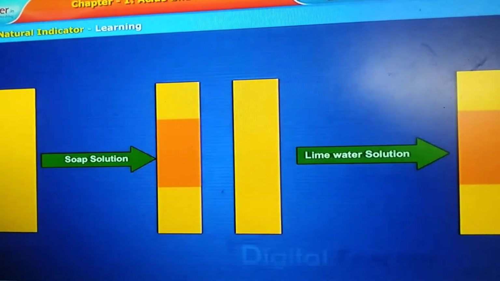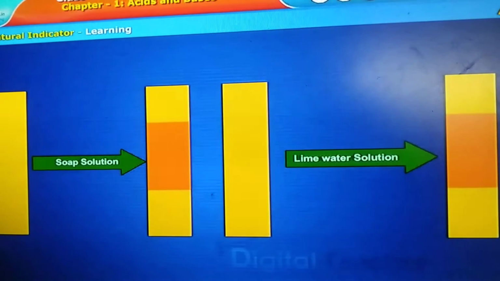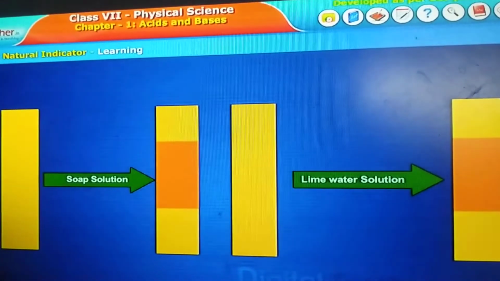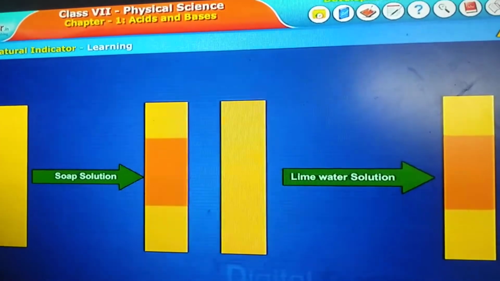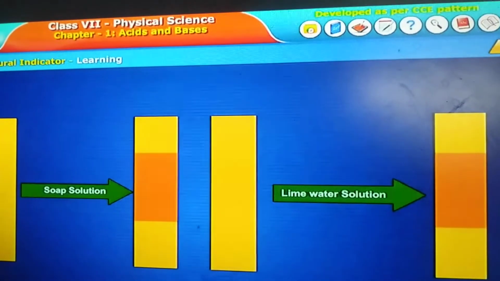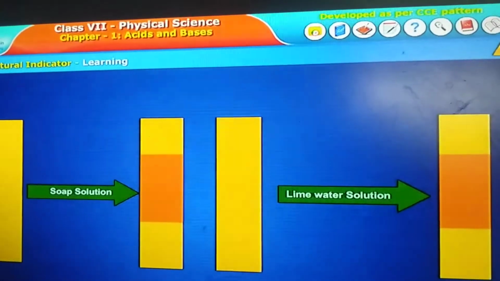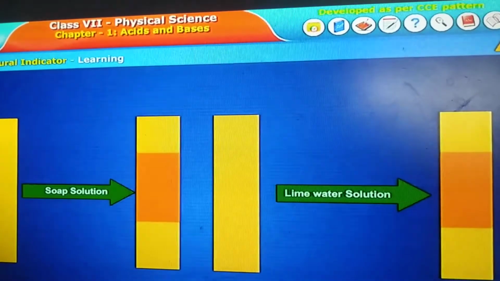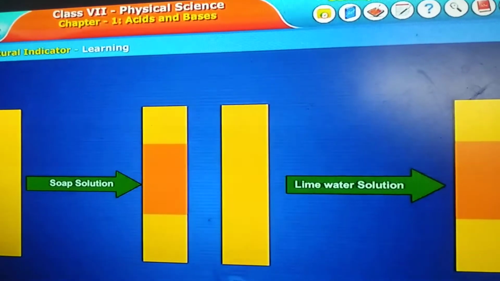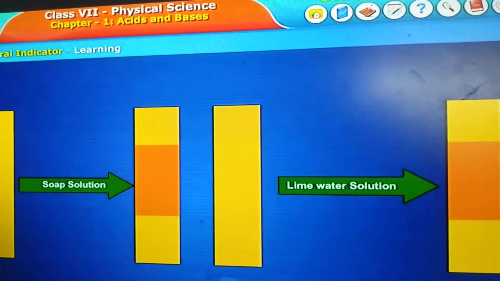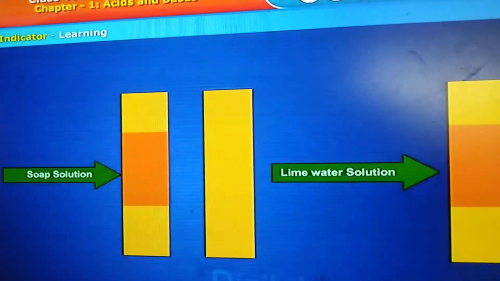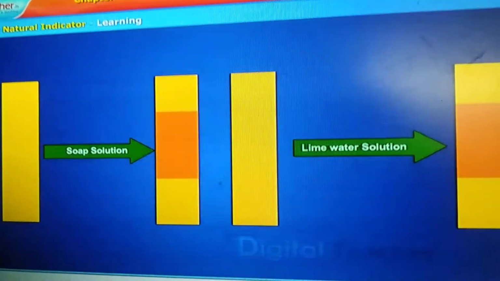Substances change their colors when they react with some other substance or solution. So finally we learned that the substances that indicate a change in color when some substances are added to them are known as indicators. Turmeric powder is a natural indicator.